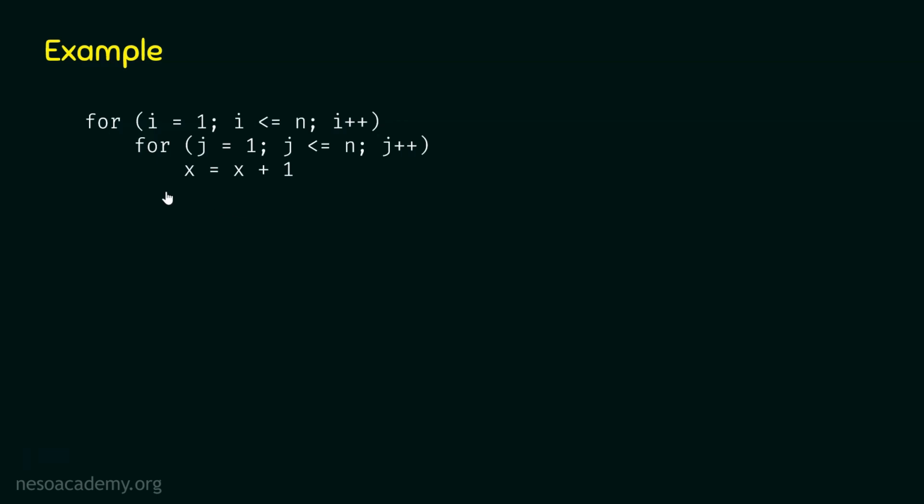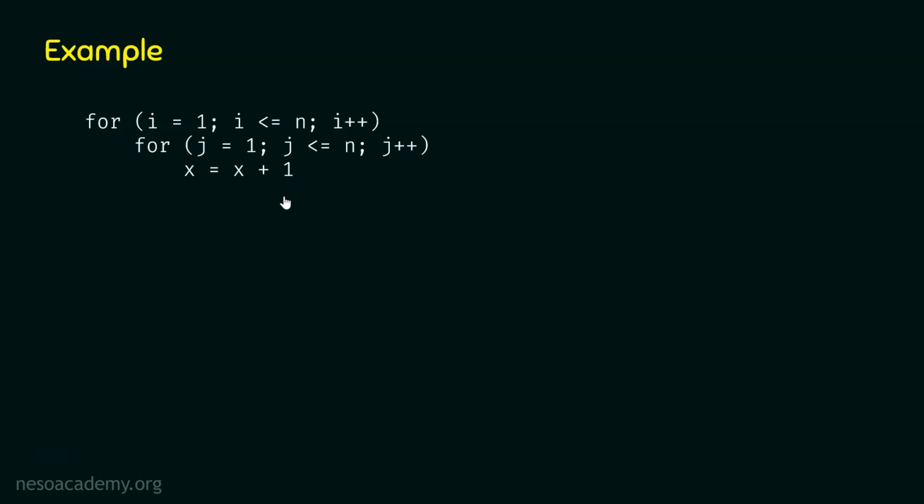Let's try to find the frequency count of the inner loop first. This inner loop is a single loop. As this loop does not have another loop within it, there is only one statement in this for loop, which is x equal to x plus 1. We already know how to find the frequency count of a single loop.